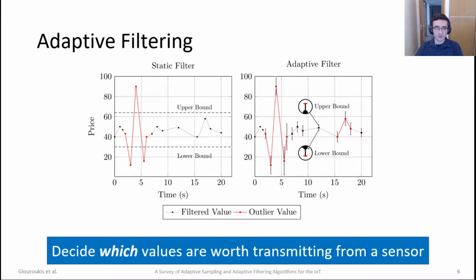Then a naive example of adaptive filtering. On the left-hand side, we have a static filter applied on a price stream, where we see that the reported values are only 3 because their changes are quite significant. But we later see that for the remainder of the stream, there are no more reportings. If we use an adaptive filter technique, we can see that the filter changes depending on the reading that we get every time. That helps us actually report finer grain changes from the original stream.